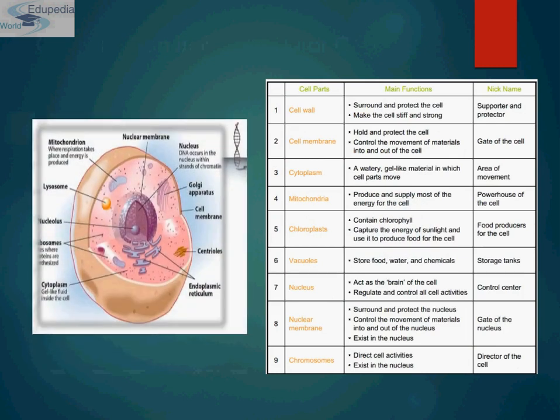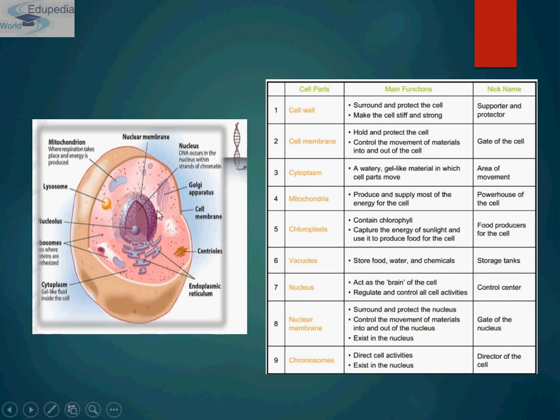This is a typical diagram of an animal cell. As you can see, this is the cell membrane. This part is the cell membrane. Cell membrane holds and protects the cell, and it controls the movement of material into and out of the cell. That's why its nickname is gate of the cell, and it is generally a double layer of phospholipids. So it is made up of phospholipids.